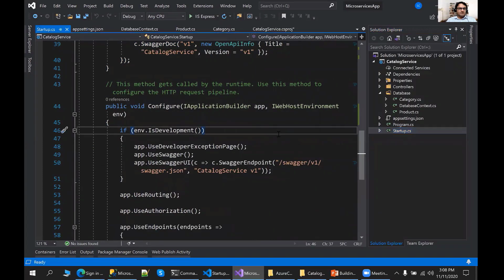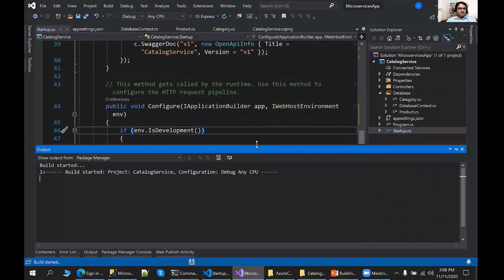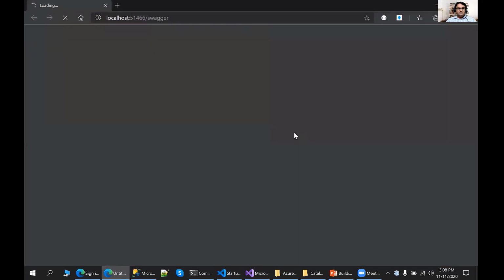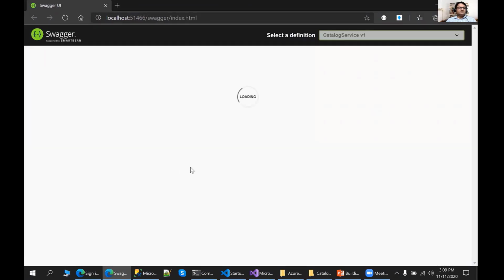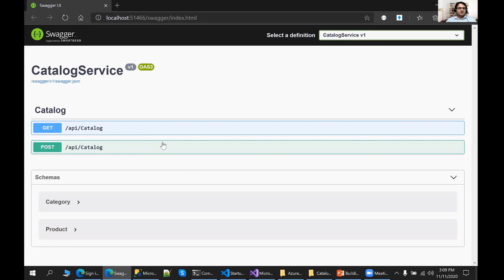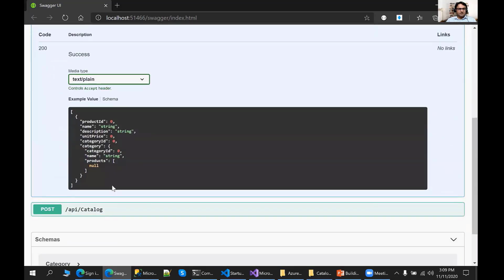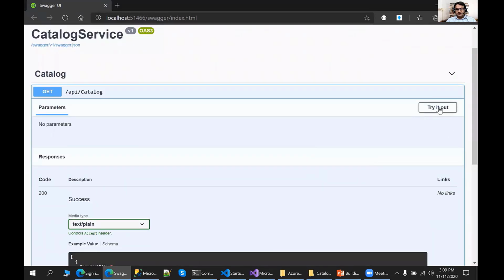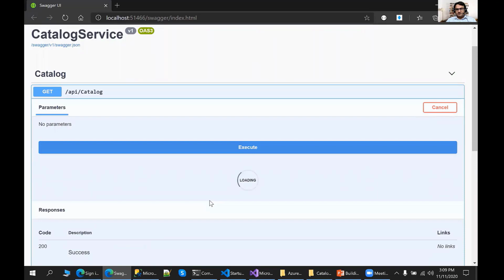Let me run it quickly using IIS Express itself. Because the database I have already created, I don't need to create it here. I'm just running it quickly. So it is running on my local machine, and you can see by default it is opening with Swagger. It opened the Swagger catalog service UI, where I can find out how many methods are there in the catalog service. You can see we have a GET request, and we have a method where I can make the POST request. Now let's have a look at the GET request. This is the schema available, and let me execute it here. There is an option, Try it out, and click on the Execute button.